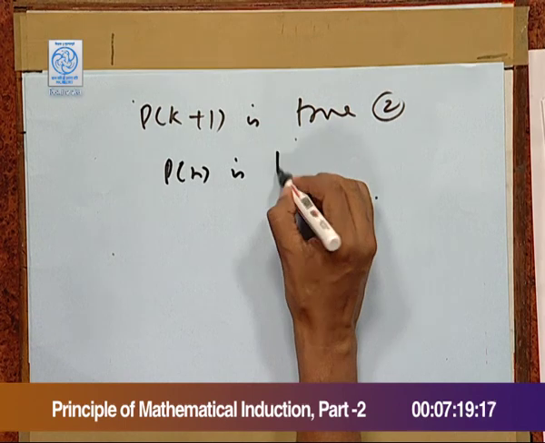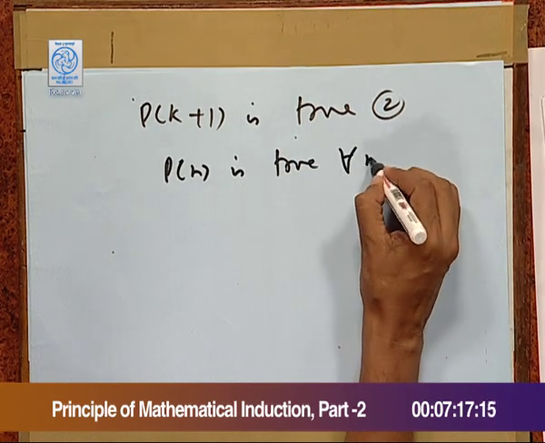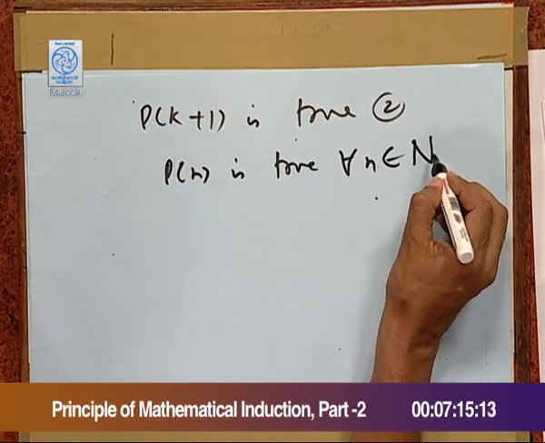Thus, both the two steps are cleared. So, we can claim that P n is true for all n belonging to N. It means the given result is true for all natural numbers. We can take one more such example in which we have to discuss divisibility.